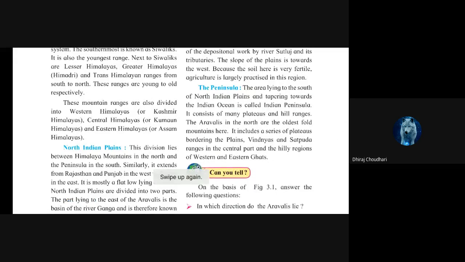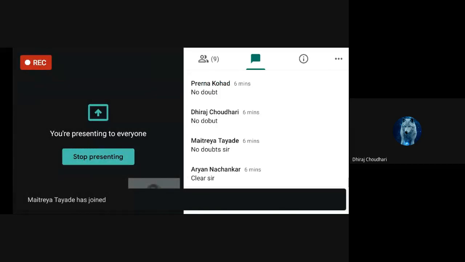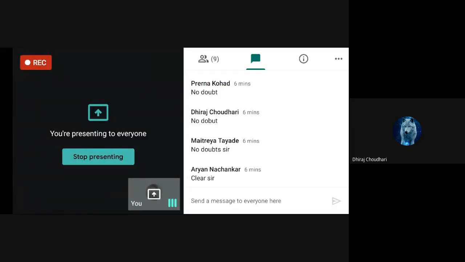Before starting that, let me ask you, do you have any doubt, any problem, any issue regarding the North Indian plains? Where is its slope, where does it start from, where does it end? What is Sundarban, what is delta, where is the Ganga basin, or we can say the Ganga plain? Where is the Thar Desert, where is Punjab located? Why is the raw soil present there very fertile? Is it clear to everyone?